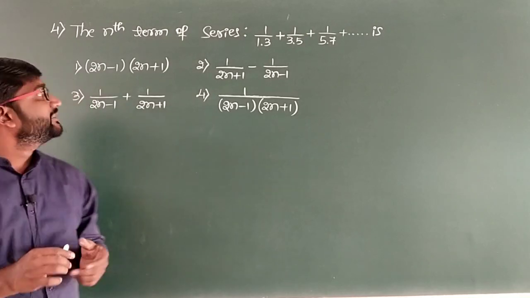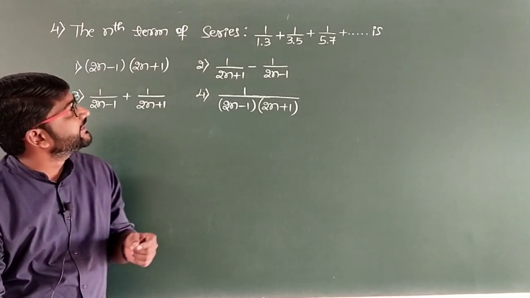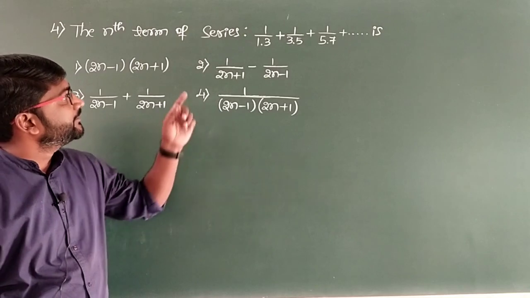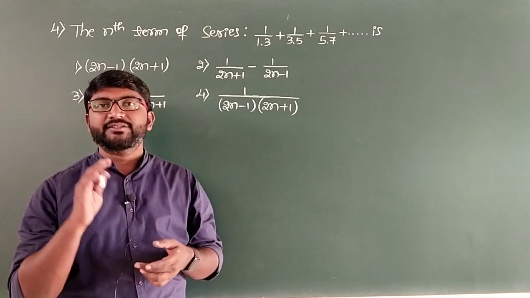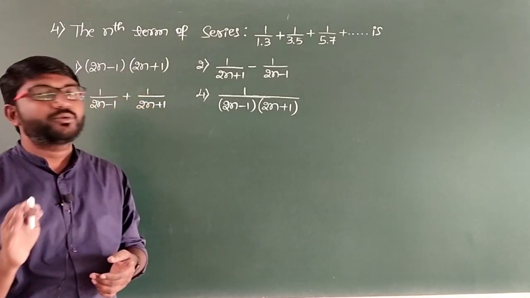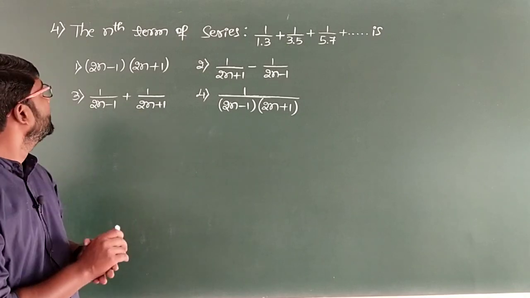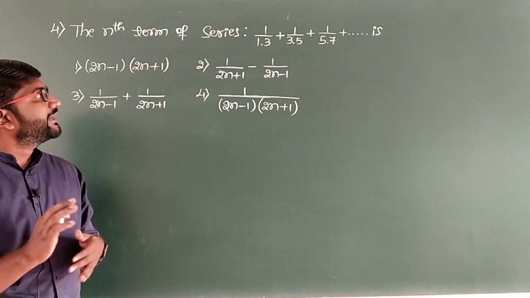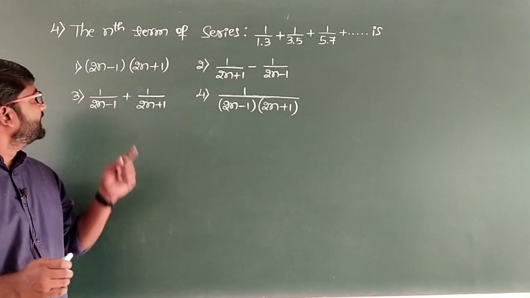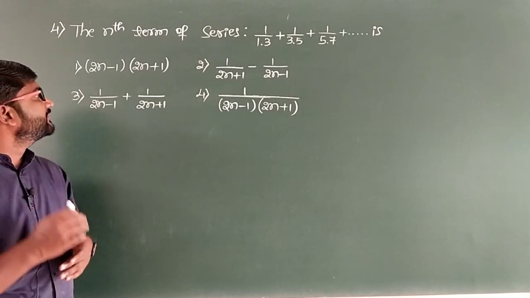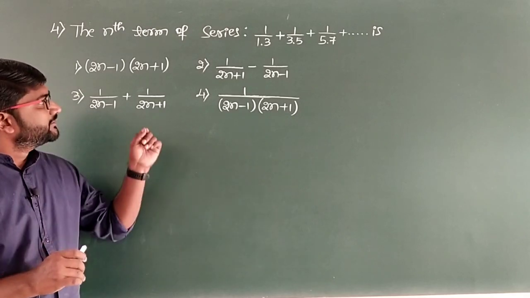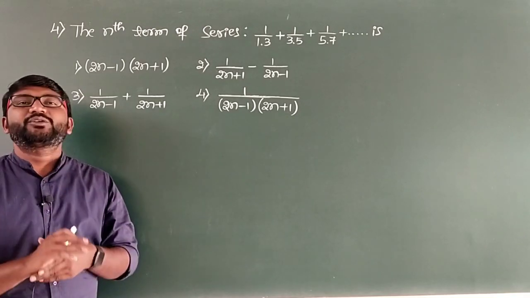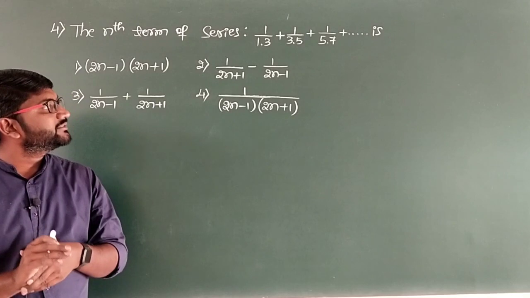Well, the next question: the nth term of the series 1 divided by 1 into 3, plus 1 divided by 3 into 5, plus 1 divided by 5 into 7, plus so on, is. The 4 options are: 2n minus 1 into 2n plus 1; 1 by 2n plus 1 minus 1 divided by 2n minus 1; 1 divided by 2n minus 1 plus 1 by 2n plus 1; and the fourth option is 1 divided by 2n minus 1 into 2n plus 1.